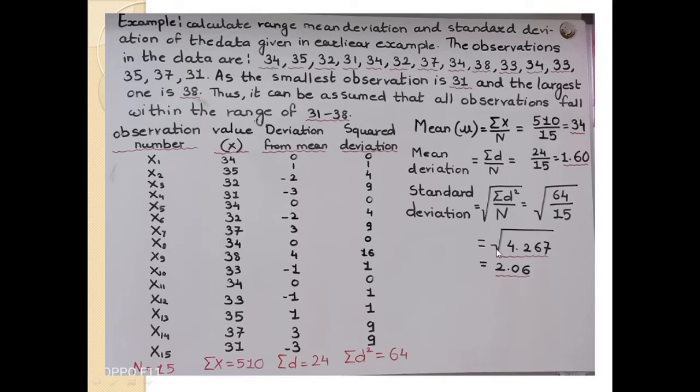That is the square root of 4.267, and the answer is 2.06. The standard deviation of this data series is 2.06, the mean deviation is 1.60, and the mean of this data set is 34.